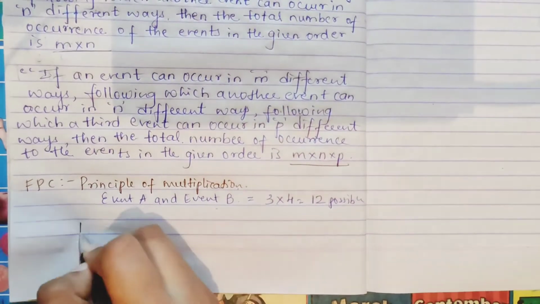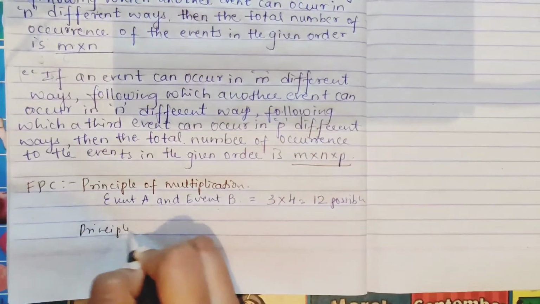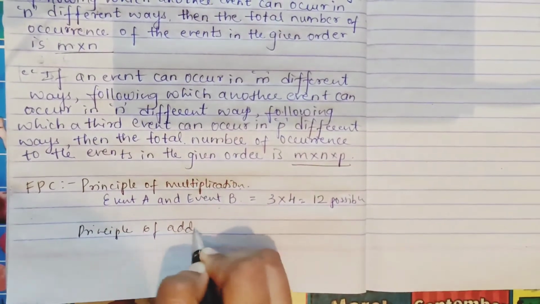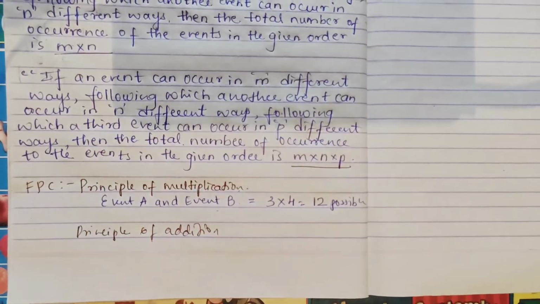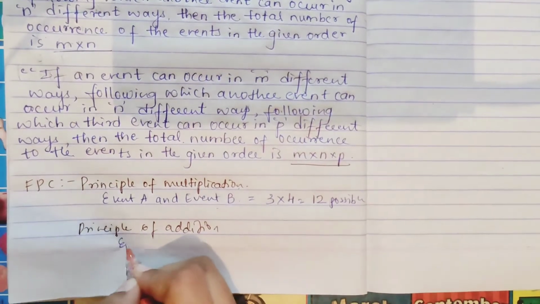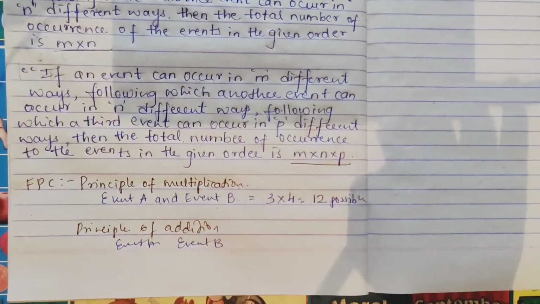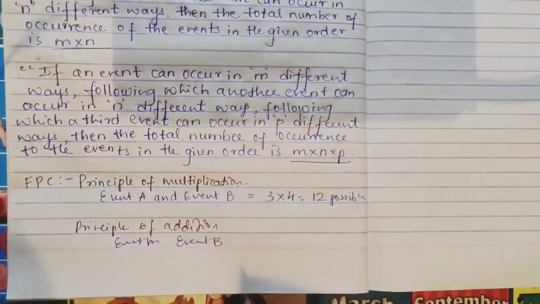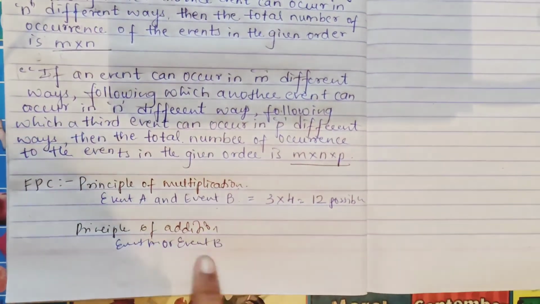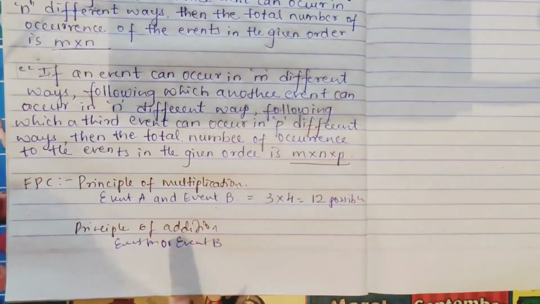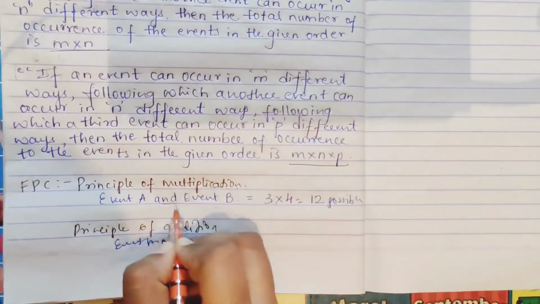Same for your principle of addition. You can write here, principle of addition. Same, your event A, event B. So principle of addition, how will it be? Event A or event B comes. Whenever it is or, it is addition. If it is and, it is multiplication.